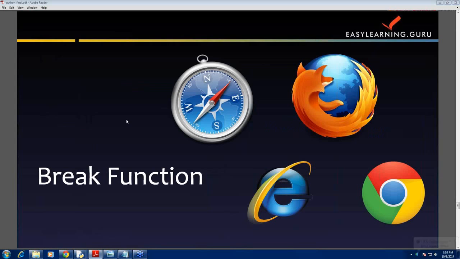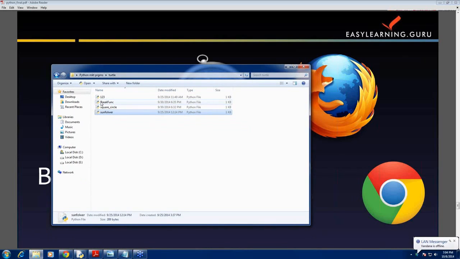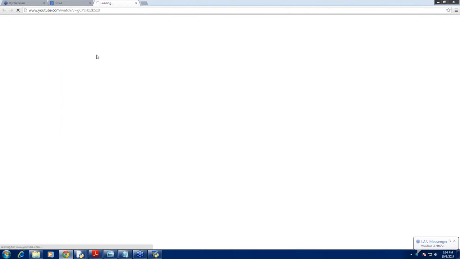Break function, a program that reminds you to take a break while sitting for long hours on a computer. The program plays your favorite song on the browser after a time preset by you. Let me show you an example. See, in this example, the time preset by me is 5 seconds. So the video will be played after 5 seconds.